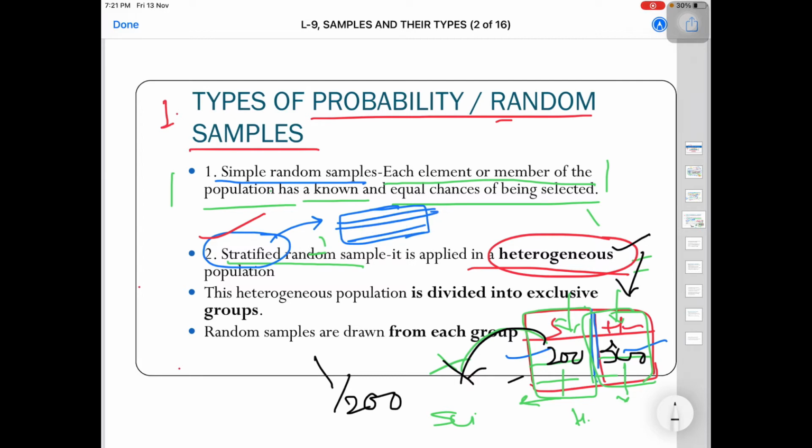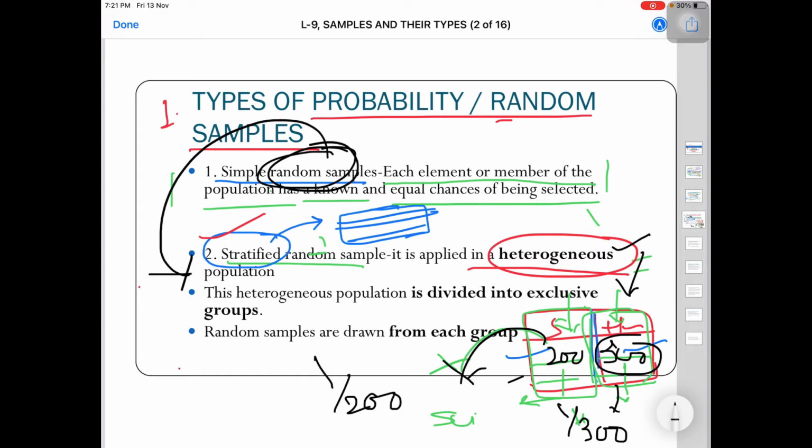So here is the example which I gave you. Now look at this, humanities total is 300. So if I am going to draw the sample randomly, then the chance of selection of each student is going to be equal, that is 1/300. I hope you are getting it. This thing, simple random sampling, was applied at the second stage of stratified random sampling. So that was about these two.